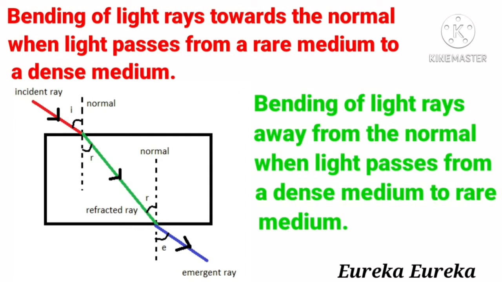The refracted ray is shown by a green color, and the emergent ray is shown in a blue color. The normal, that is a perpendicular to the surface of the glass slab, is shown over here. In this manner, the bending of light ray towards the normal and away from the normal is called refraction of light.